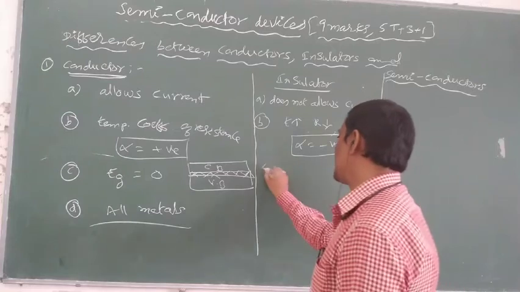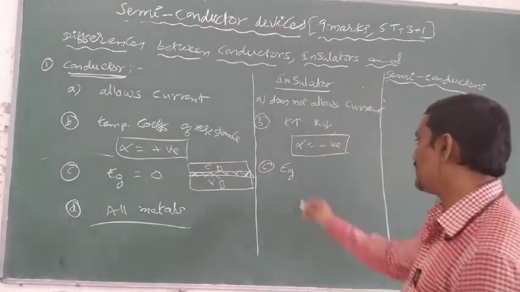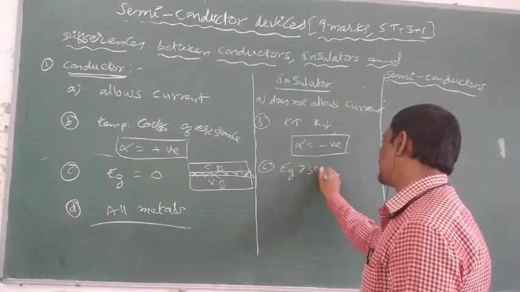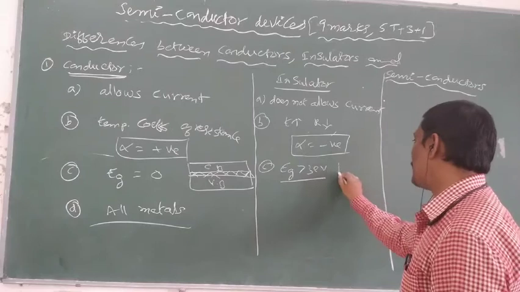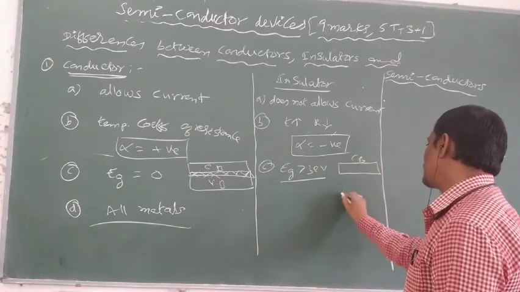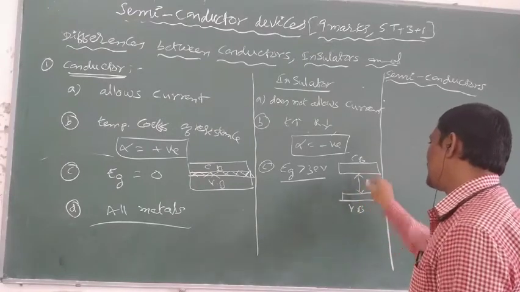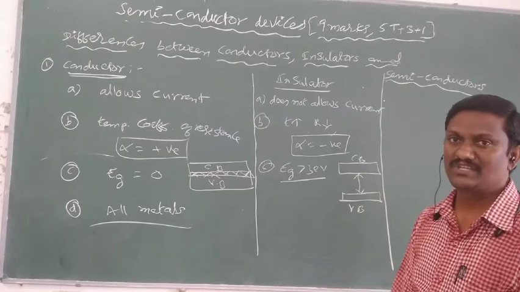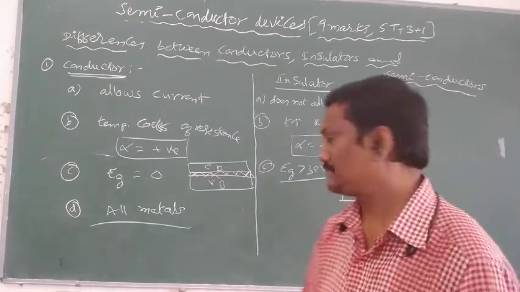In insulators, the energy gap between conduction band and valency band is greater than 3 electron volts. In the band diagram, the upper band is the conduction band and the lower band is the valency band. The energy gap between them is much larger, greater than 3 electron volts.